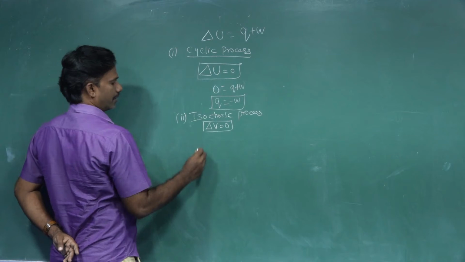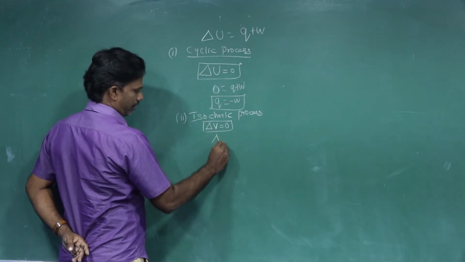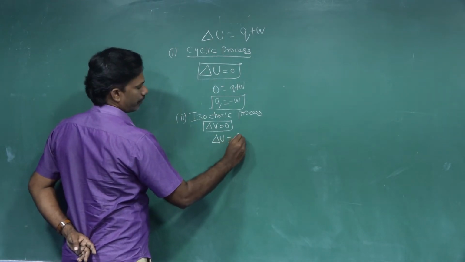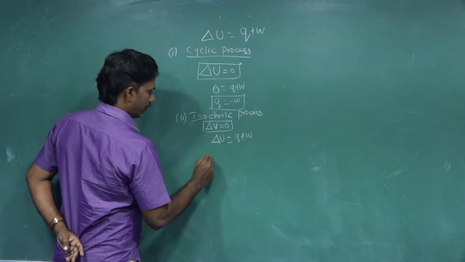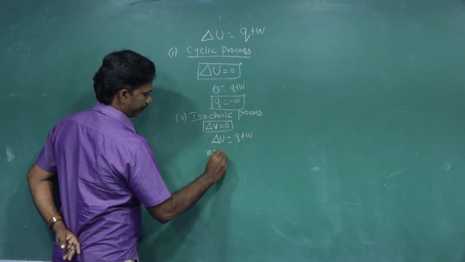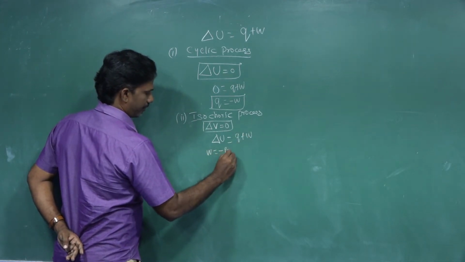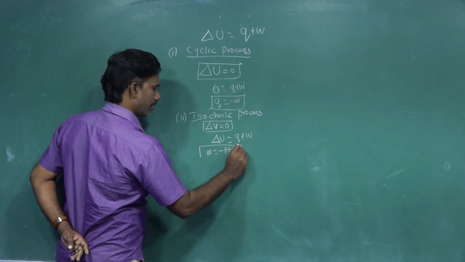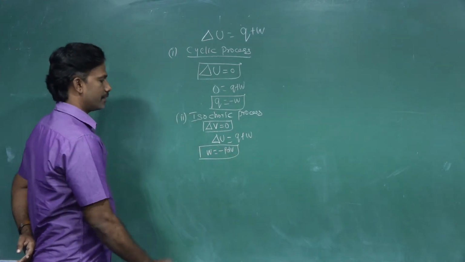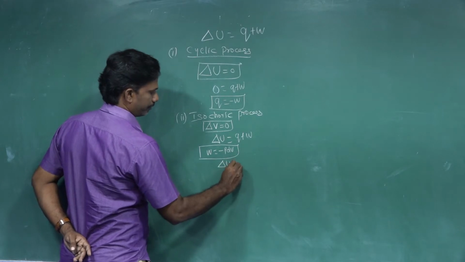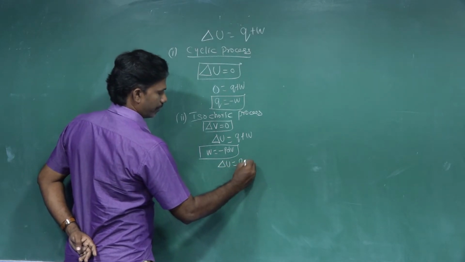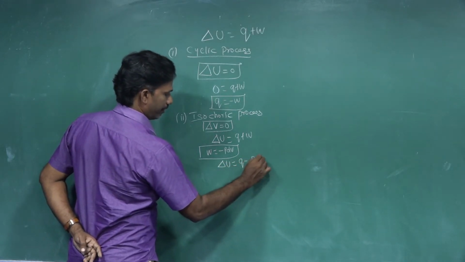When you apply the thermodynamics first law, del U equal to Q plus W. You know very well W equal to minus P del V, that is already known. Then del U equal to Q minus P del V.